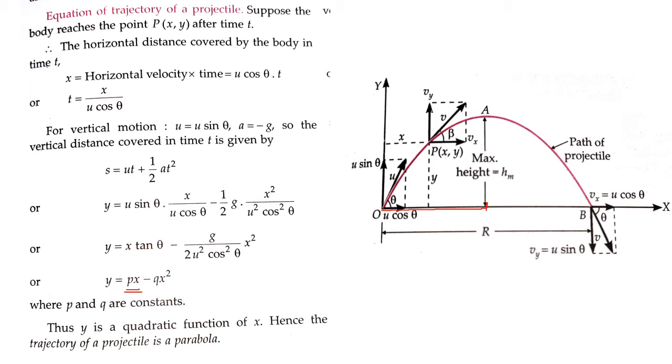My y will be equal to p times x. So for the first part, this first component is dominating. We know this is an equation for a linear curve. That means this should be traveling in a straight line. So up till this point, it should be moving in a straight line.